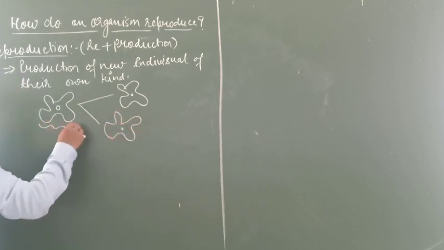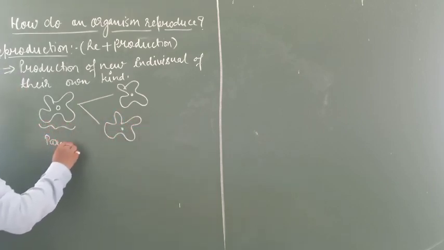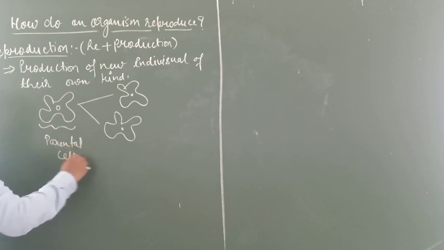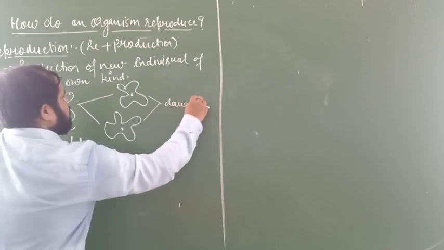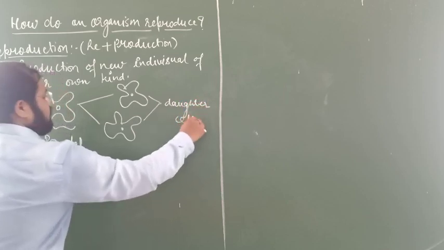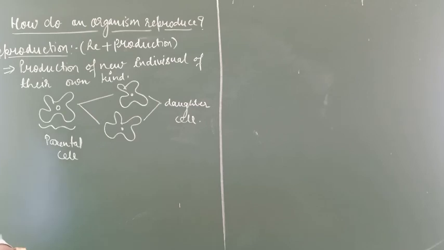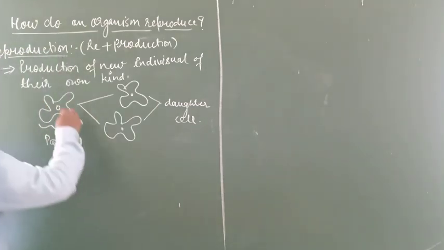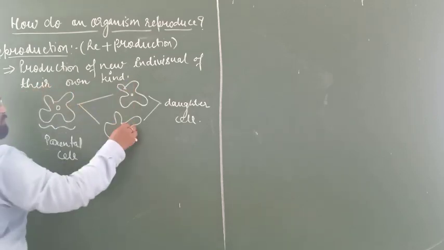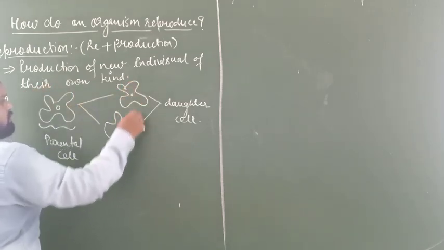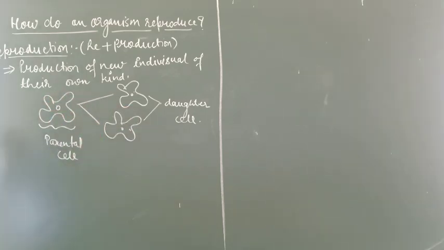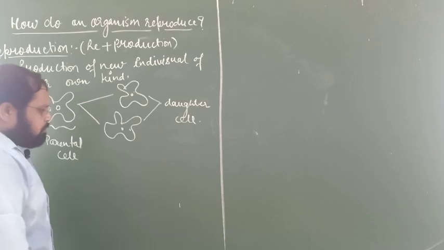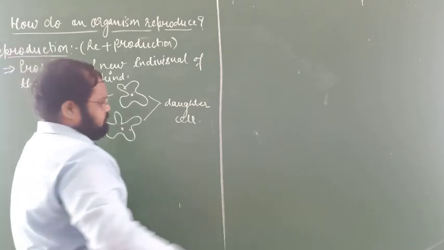This is called the parental cell and this one is called the daughter cell. So the production of a new individual from their own kind, that is, from parents, is called reproduction. This is the simple one.